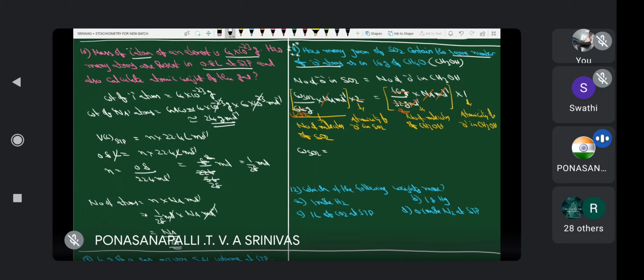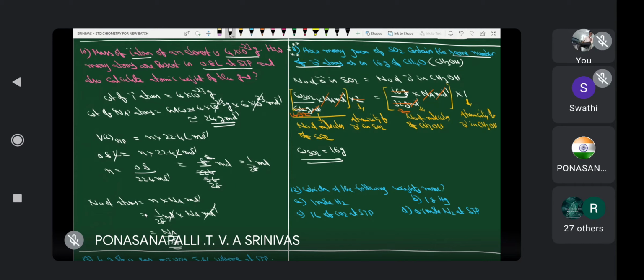Weight of sulfur dioxide is equal to 16 gram. Because here this mole inverse cancels. Therefore, 16 grams of sulfur dioxide and 16 grams of methyl alcohol both have the same number of oxygen atoms. Clear?